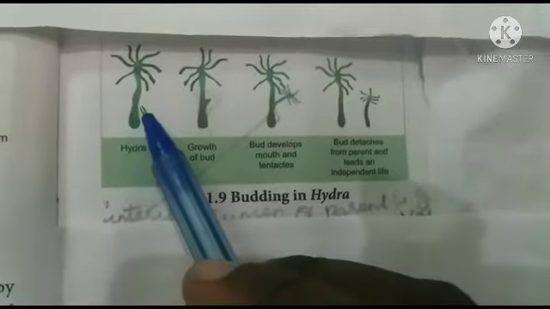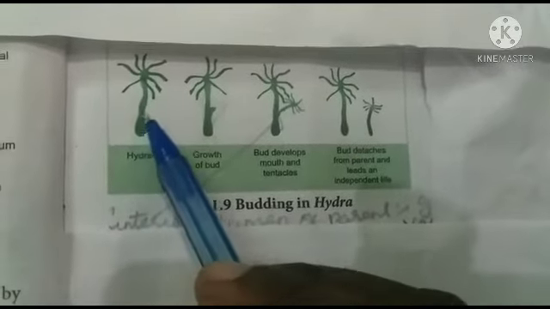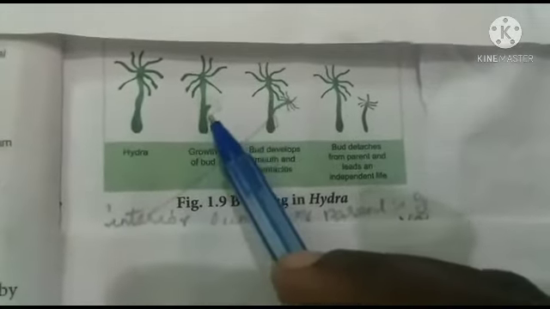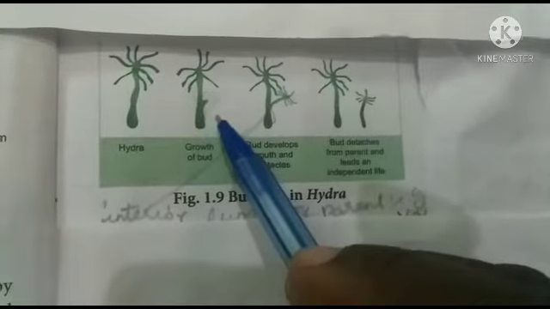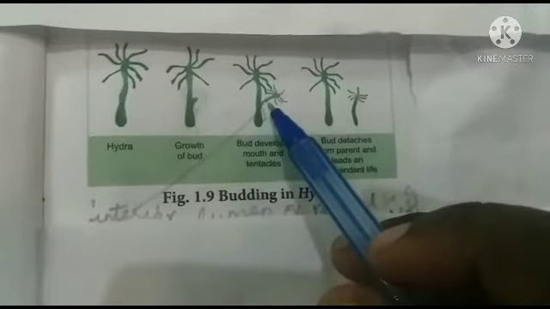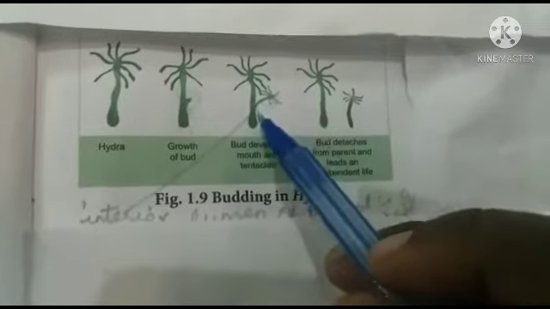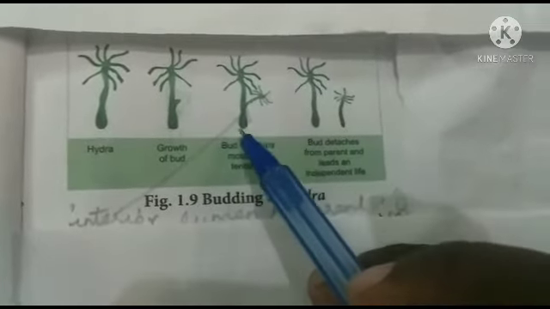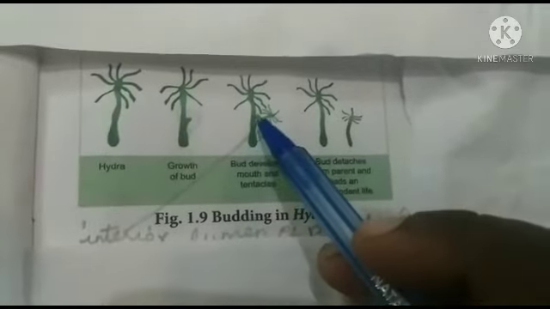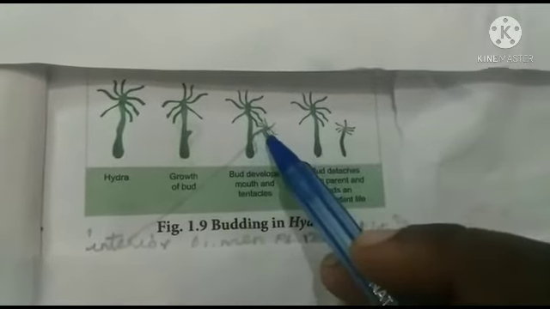When there is plenty of food, the ectodermal cells of the Hydra, ecto refers to outer surface, increase and form a small elevation on the body surface. Then the endodermal and ectodermal cells are pushed out to form the bud. These buds contain a continuation of the interior lumen of the parental gastrovascular cavity.